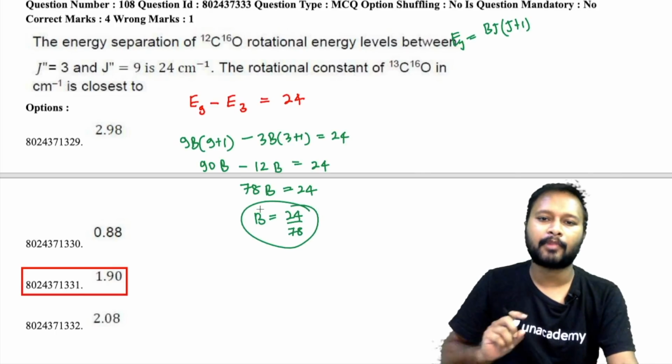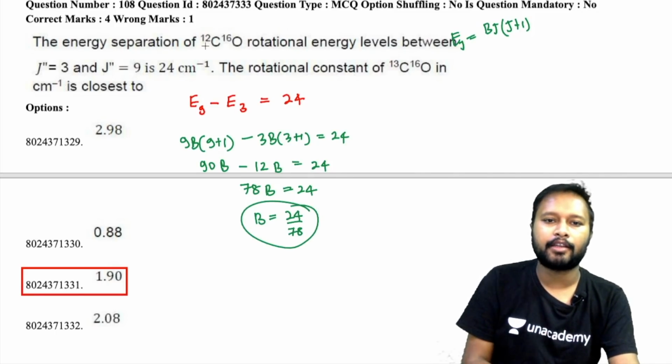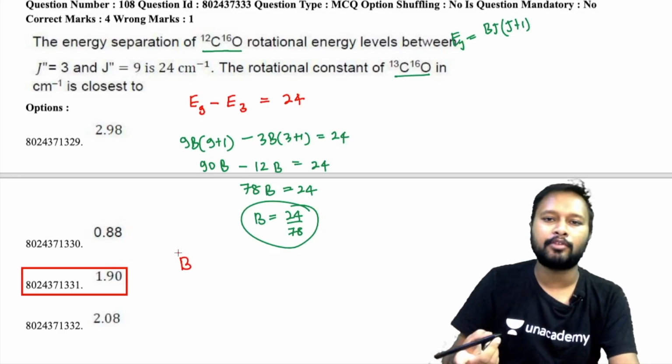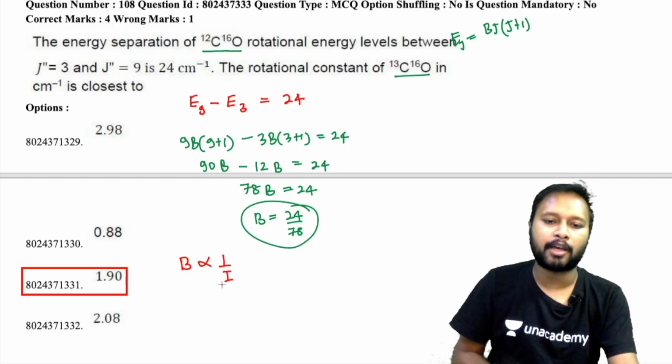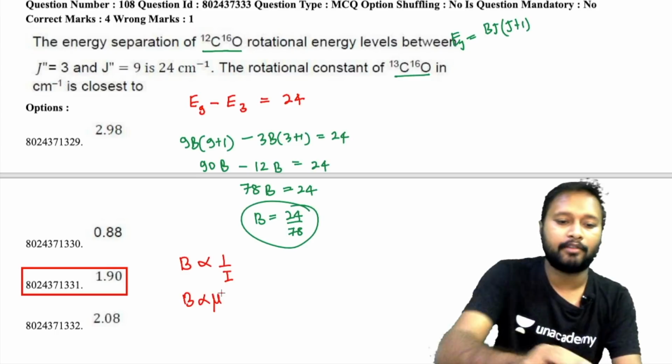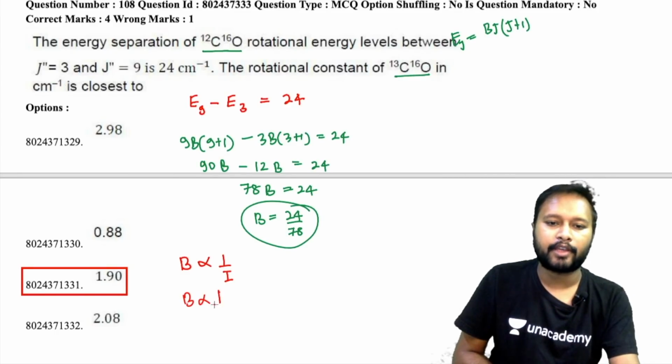Now that's quite fine. Okay, the problem is that they have given you data for 12C and 16O, and they are asking you for 13C and 16O. So how are you going to do the next part? You have to see how your rotational constant depends upon the moment of inertia. Now you know B is inversely proportional to your moment of inertia, and moment of inertia is directly proportional to the reduced mass. So B is inversely proportional to your reduced mass.